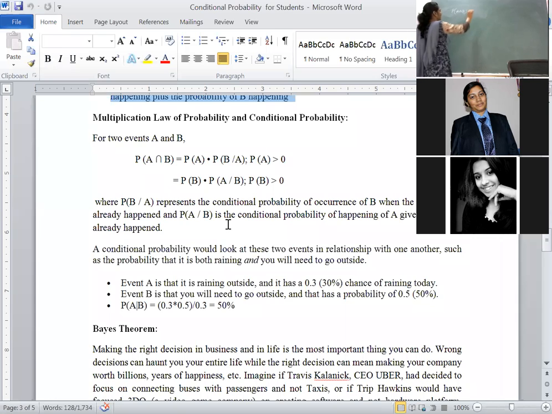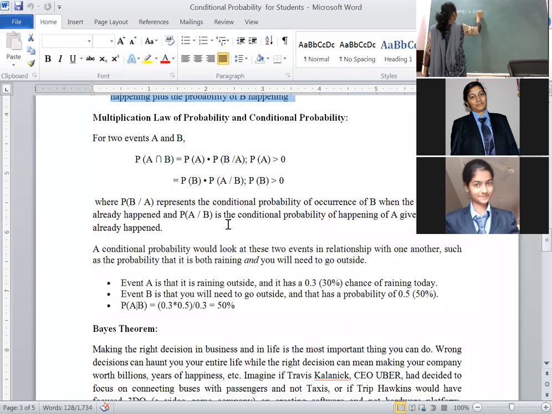The assumption here is that initially the event A has happened. Listen carefully, this is very important. If you don't understand this, we are unable to perform Bayes' theorem. Simultaneous happening of both the events A and B, A intersection B. The assumption is initially the event A has happened. Which event happened initially? A. That comes in the denominator. The remaining event will come in the numerator.